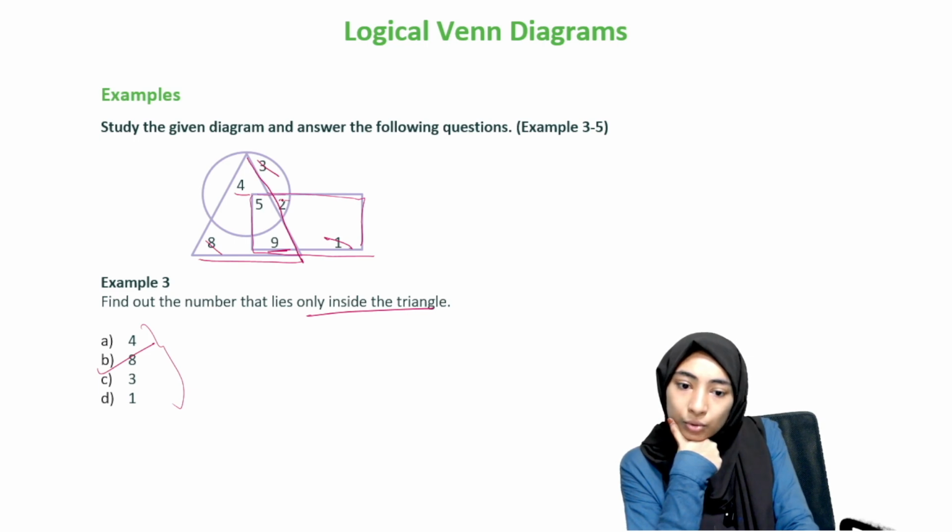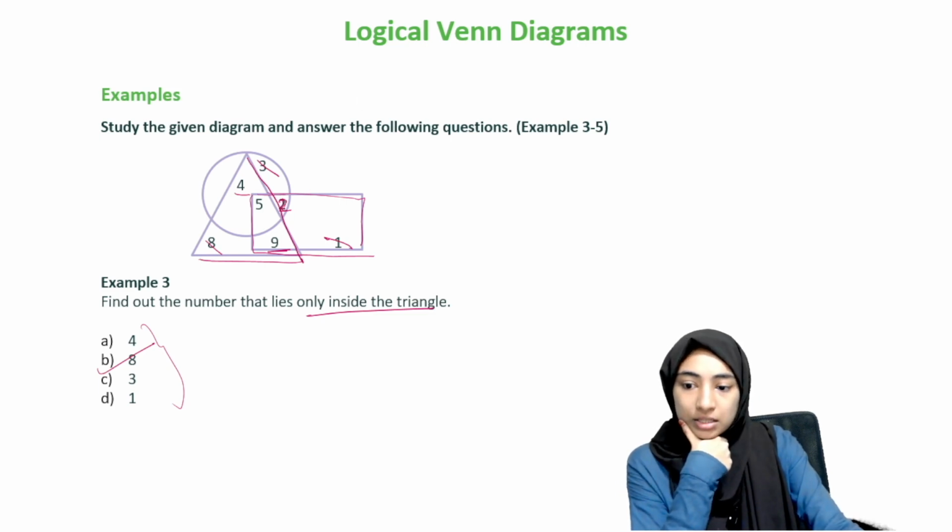2 belongs to the circle and the rectangle. 2 does not belong to the triangle, right? Because it's outside the triangle, right? So that is right. Our answer is right.